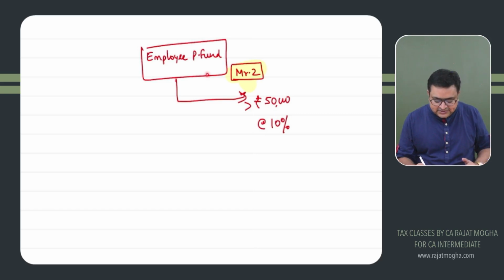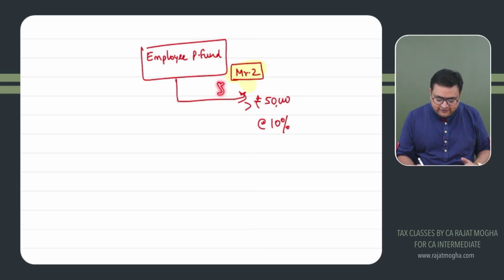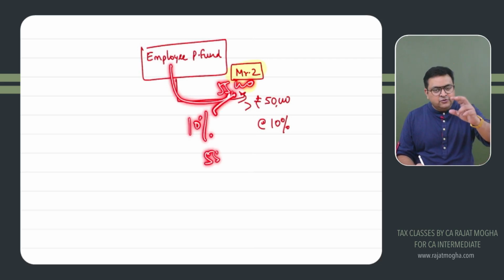If the amount he is withdrawing is 40,000, 45,000, or even 50,000, there would be no TDS because it is not going above the threshold limit. But if he is withdrawing 55,000, then they will be deducting 10%. How much? 5,500. On the excess amount or on the entire amount? On the entire amount. 5,500.